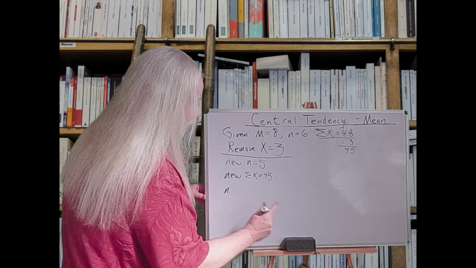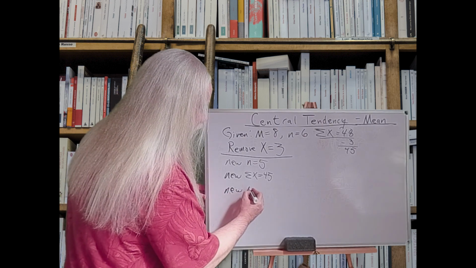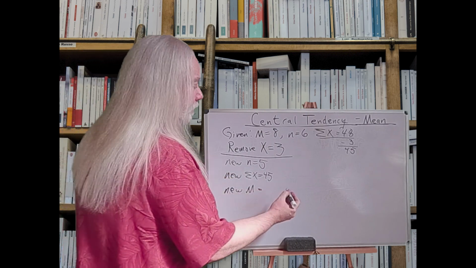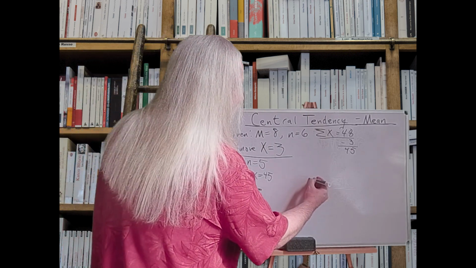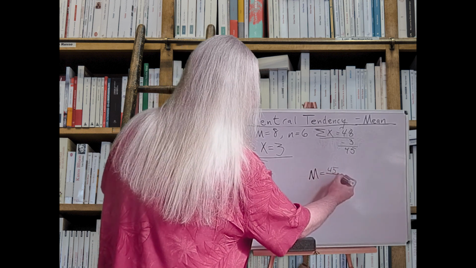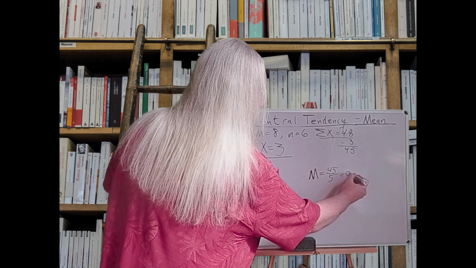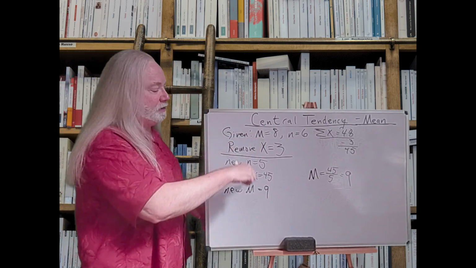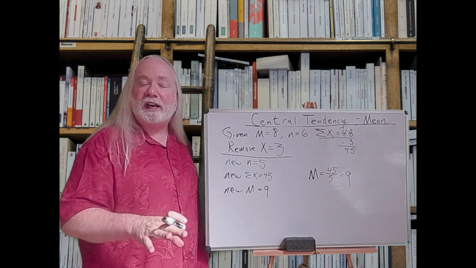So to see our new mean, again, we plug and play into the formula. So the mean now for this adjusted sample is 45 divided by 5, which of course is 9. Did the mean change from 8 to 9? Yes, it did. That matches our predictions and expectations.